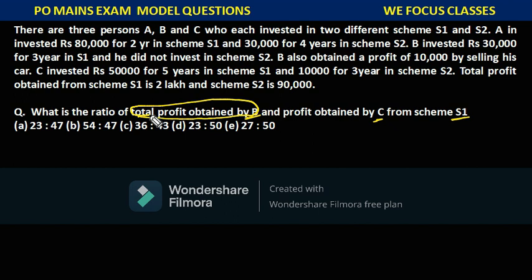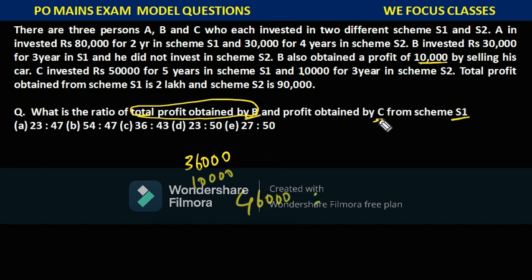Total profit obtained by B means whatever profit B has made, from scheme S1 or from scheme S2, or if you remember he sold a car for which he got 10,000 rupees. Putting all these together, how much is the profit he got? If you have noted down the things, B made a profit of 36,000 from scheme S1. He did not invest anything in scheme S2, and he got 10,000 from selling a car. So B made a profit of 46,000 rupees.